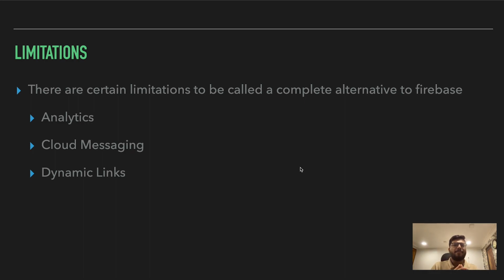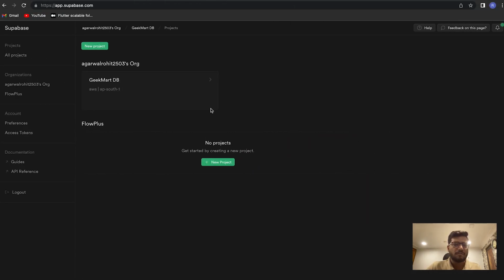So we can rely on Firebase for analytics, cloud messaging or the user engagement part, and we can rely on Supabase for the database for our production applications, where we are going to pay to Supabase.